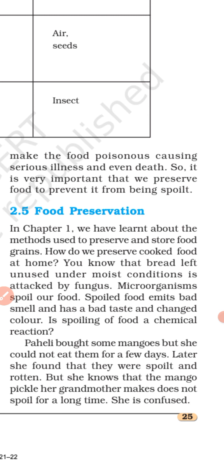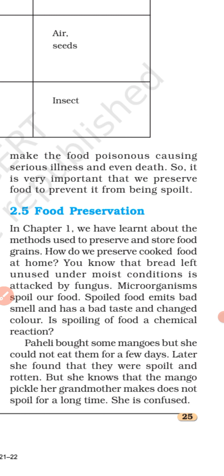So we can prevent the spoilage and contamination of food materials by proper methods or techniques of food preservation.